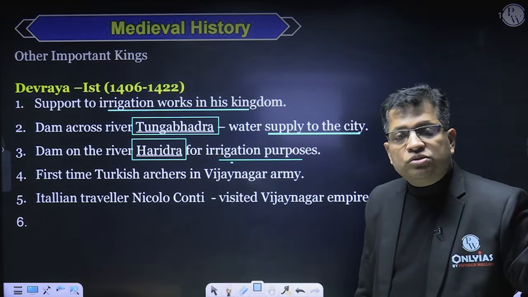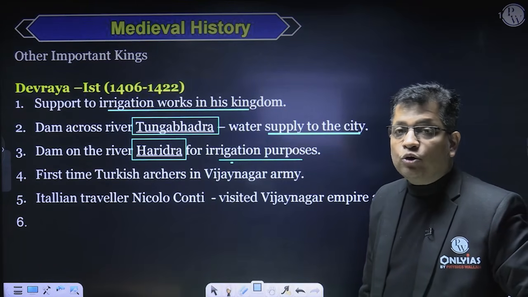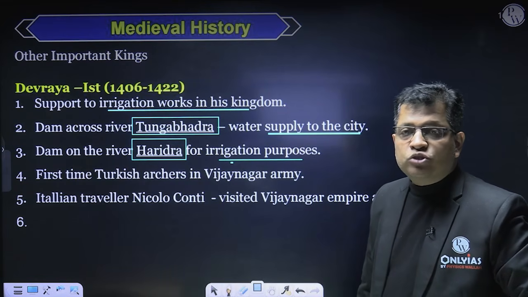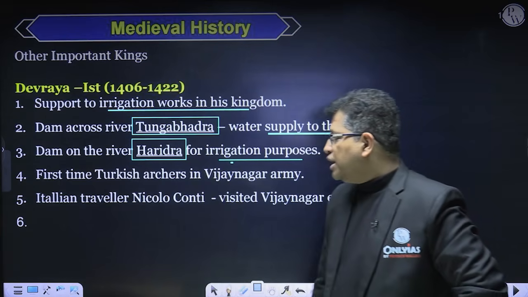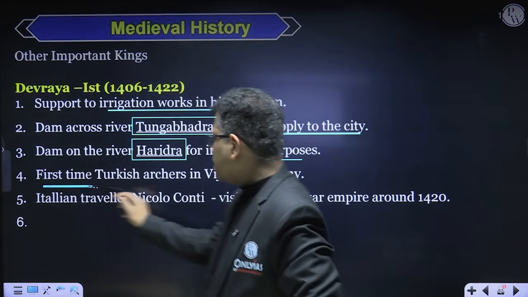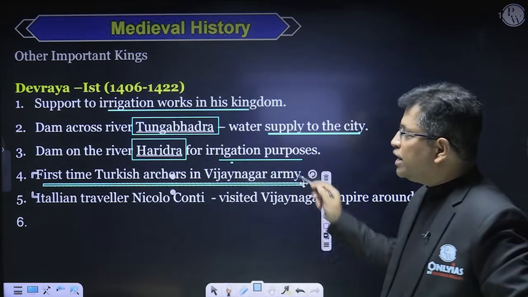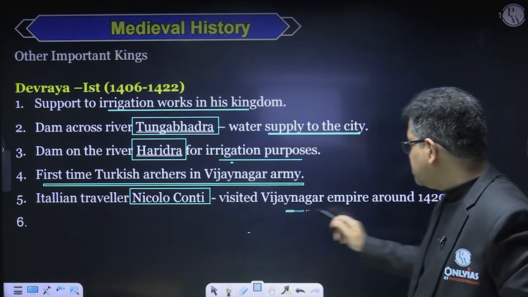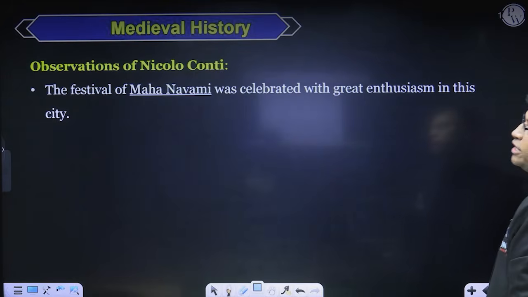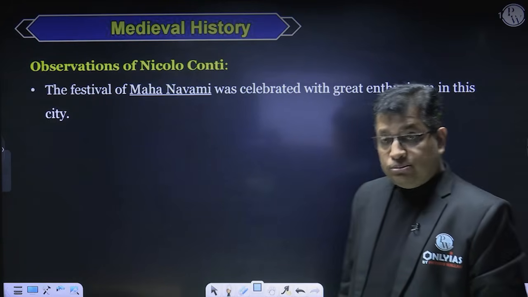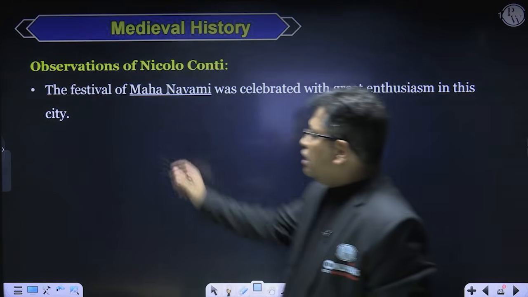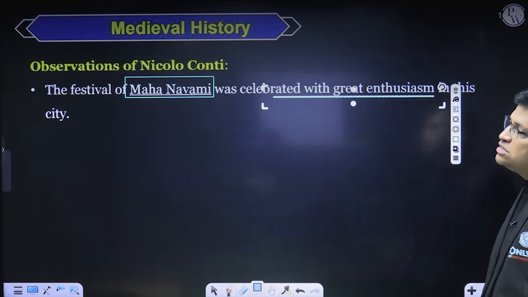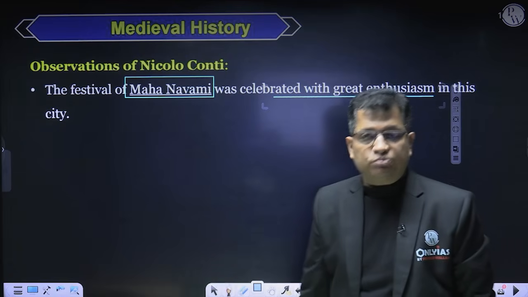And he was the first ruler of the Vijayanagar Empire who introduced the Muslim or Turkish archers into his army. So the Turkish archers in the Vijayanagar army were first introduced by him. During his time, the Italian traveler Niccolo Conti visited the Vijayanagar Empire around 1420 AD. Niccolo Conti mentioned the Mahanavami, which was celebrated with great enthusiasm in this city. So the observation of Niccolo Conti is very much important, right?